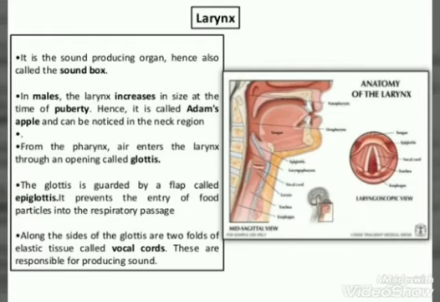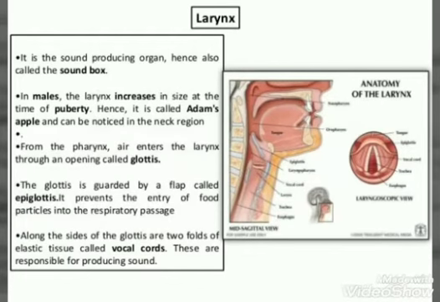Larynx. It is the sound producing organ, hence called the sound box. In males, the larynx increases in size at the time of puberty and is known as Adam's apple, which can be easily noticed in the neck region of the male.